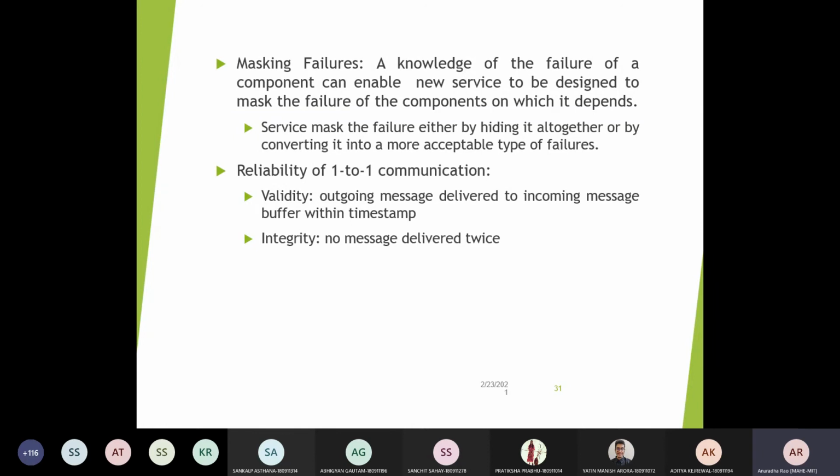Similarly, with respect to integrity, the same message should not be delivered twice, and on the receiving side there should be an order, so that you get the meaningful message completely correctly at the receiver end. These things are very important. This is true for any networking system also. I hope you remember the CIA.